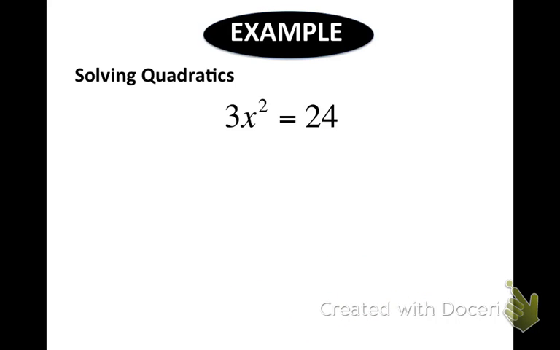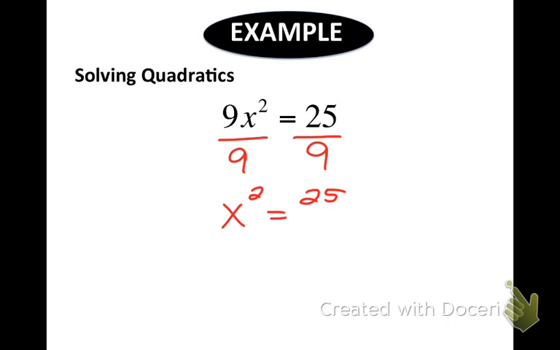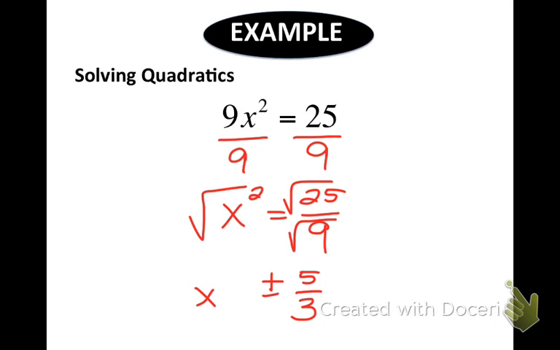Let's try another one. 9x squared equals 25. Divide out your 9. What do you notice about your numerator and your denominator? They're both perfect squares. You're right. Positive or negative 5 over 3 is correct. The square root of 25 is 5, and the square root of 9 is 3.